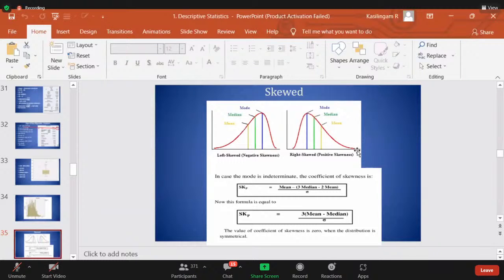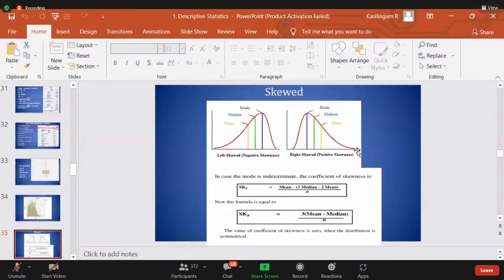Now how? Let me tell. Let us take Uttar Pradesh. On the right hand side, what is happening? There is an average income of the people. More number of people are less than the average income. Positive skewness, more number of people, frequency. So many people are below the poverty line. So more number of people are on the left hand side, that is, income less than the average income.